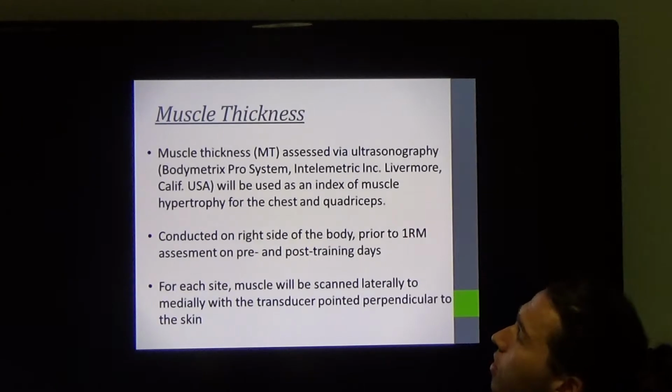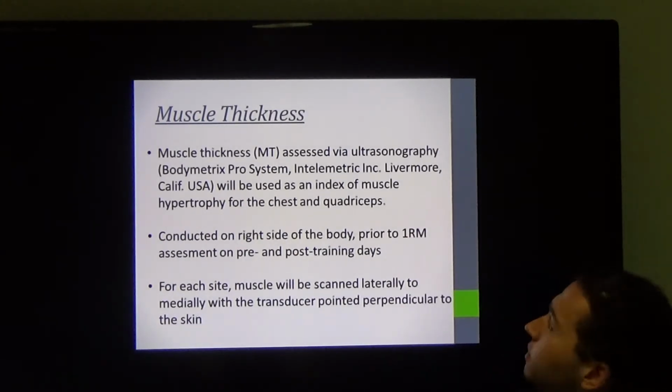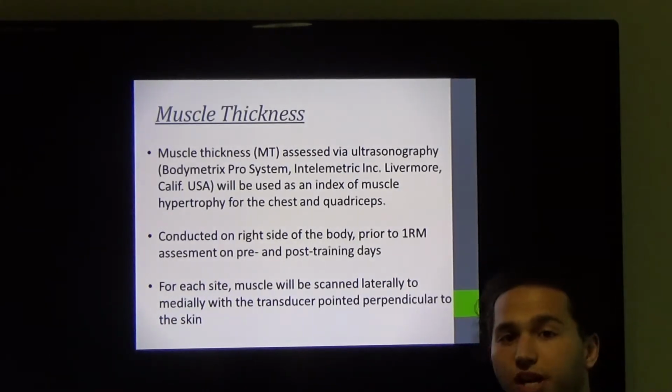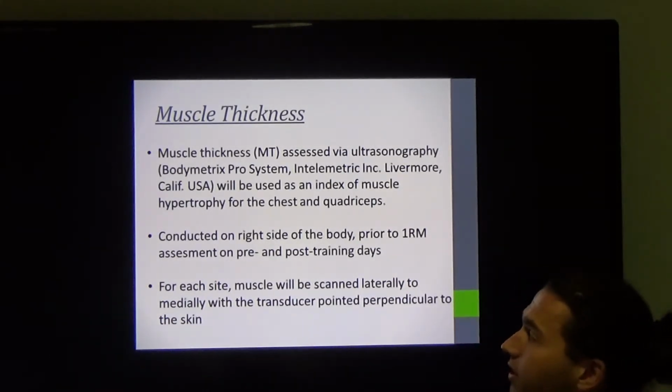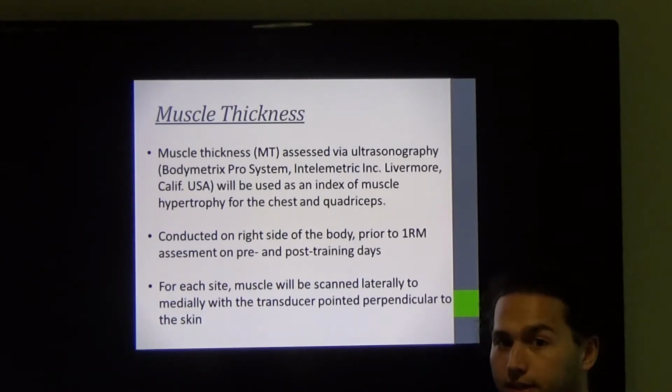So the testing protocol. For muscle thickness, this is going to be assessed via ultrasonography and will be used as an index of muscle hypertrophy for the chest and the quadriceps. This is going to be conducted on the right side of the body prior to 1 rep max assessment on pre and post training days.